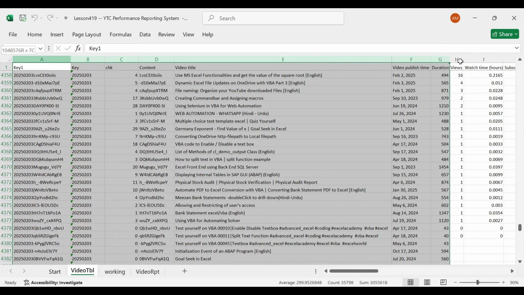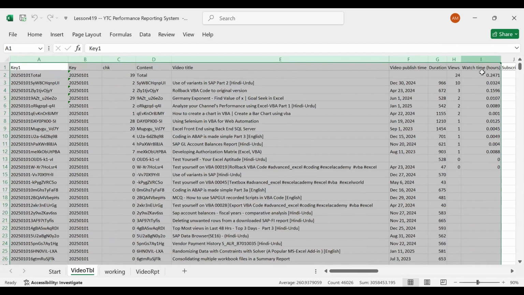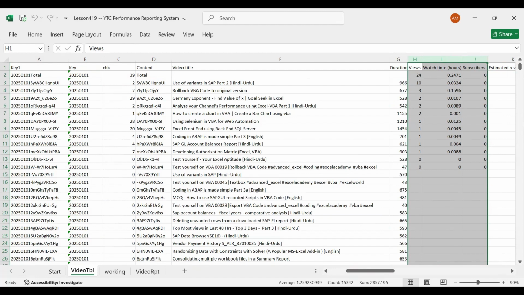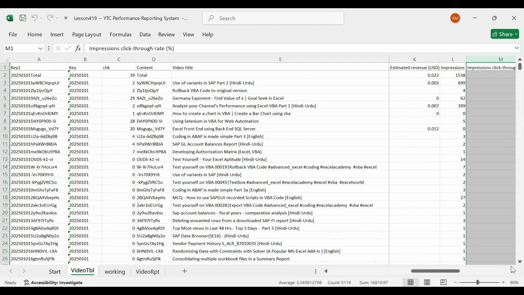And the next is the watch time hours. The 8th is views, the 9th is watch time hours. Then is the subscribers, and then the estimated revenue and impressions, and later the click-through CTR.